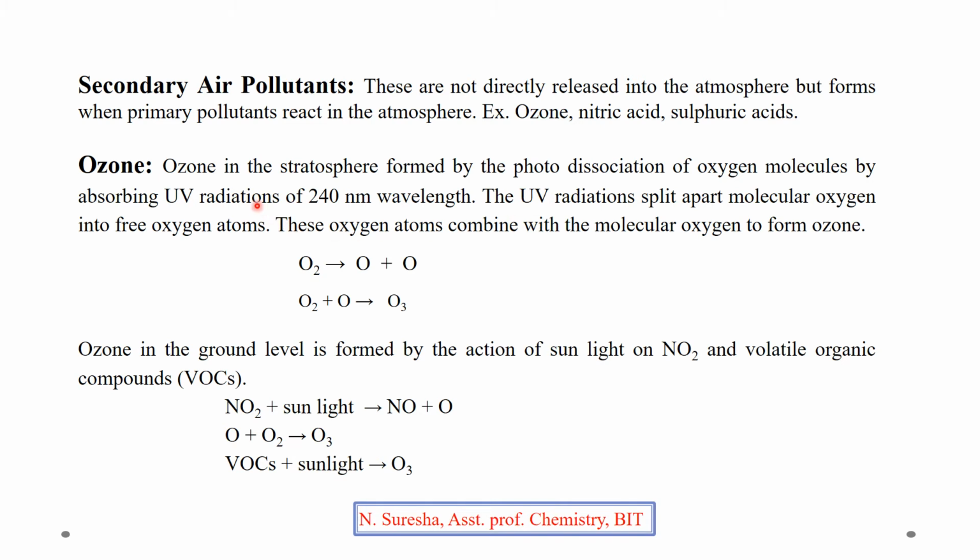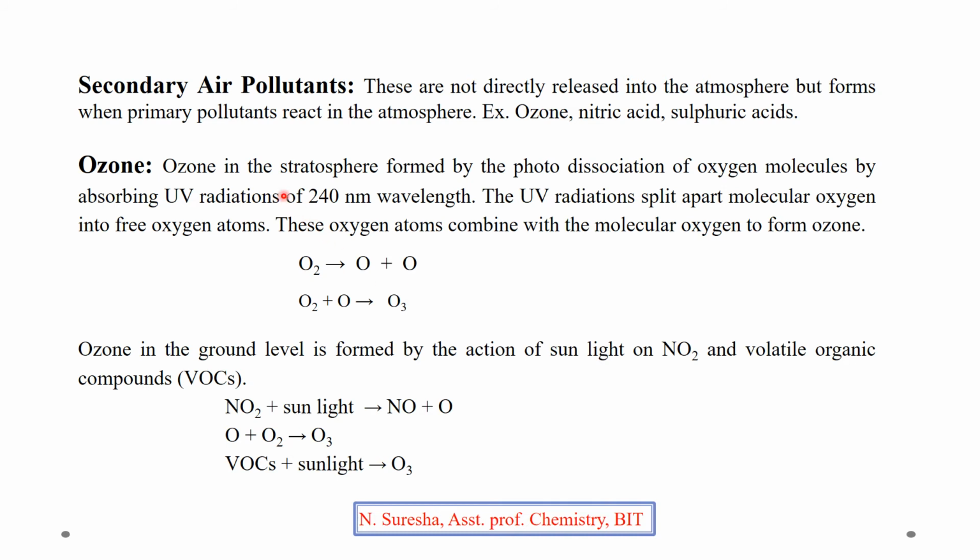Ozone. Ozone in the stratosphere is formed by the photodissociation of oxygen molecules by absorbing UV radiation of 240 nanometer wavelength. In the stratosphere, ozone is very important for us. It prevents harmful radiations from reaching the Earth's surface. There in the stratosphere, ozone is formed when UV radiation interacts with an oxygen molecule. This oxygen molecule is dissociated to give oxygen atoms. These oxygen atoms again react with oxygen, giving an ozone molecule in the stratosphere.